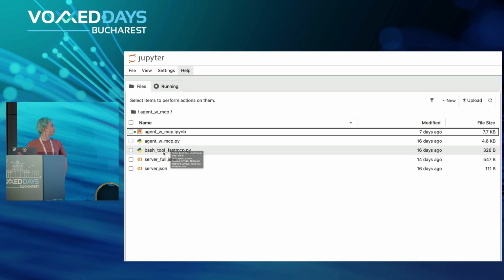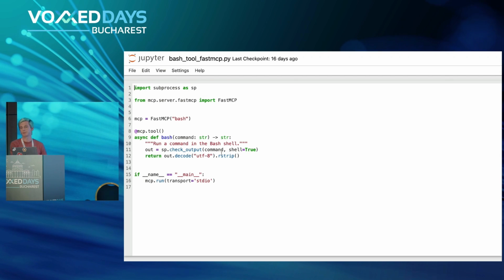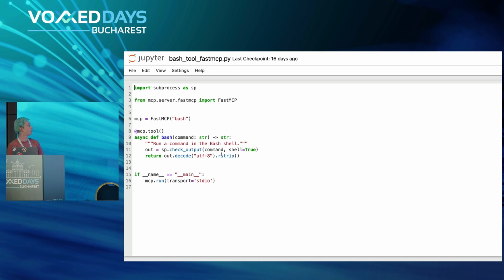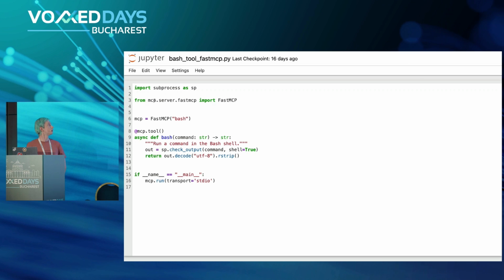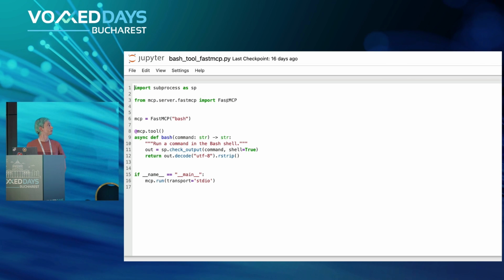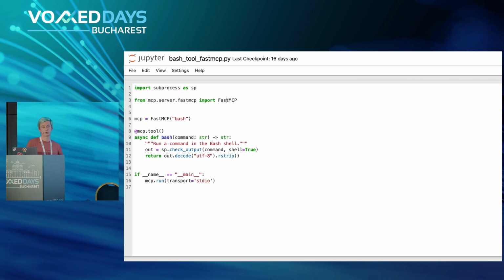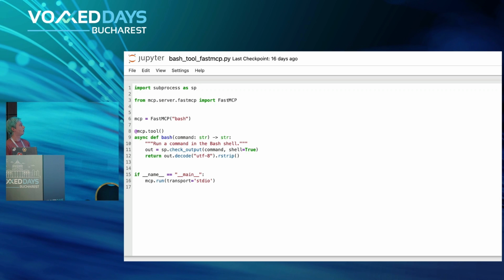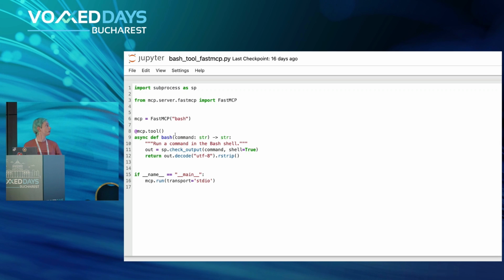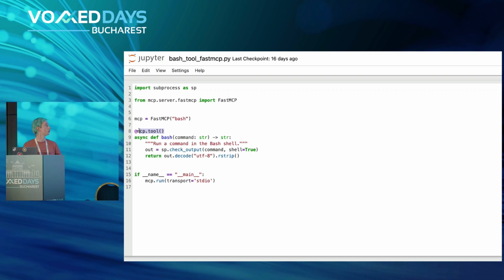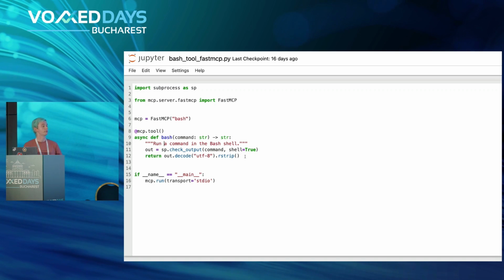So over here, I have a simple MCP server. Again, I'm doing the bash tool, basically. But Anthropic nicely provided this sort of wrapper or syntactic sugar for our MCP, which allows us to quite quickly define our own MCP tools through this header over here. And again, for the bash tool, it is pretty straightforward.